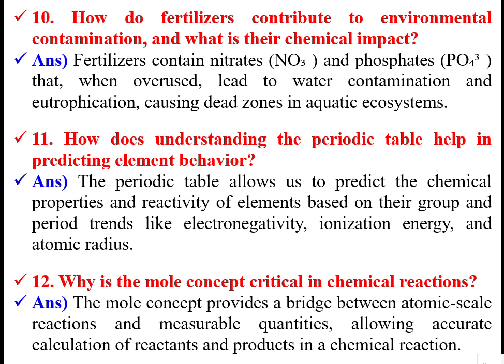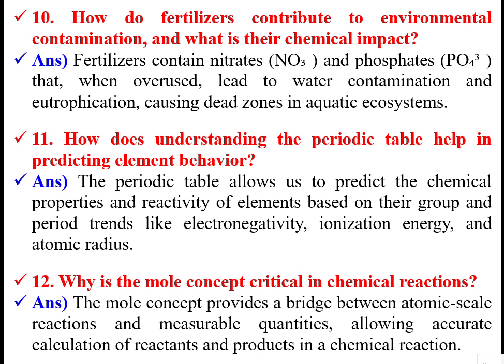How do fertilizers contribute to environmental contamination and what is their chemical impact? Mainly, fertilizers are used for the growth of crops. Mostly they contain nitrogen and phosphorus. Normally the nutrients required for plants are nitrogen, phosphorus, potassium, sulfur, NPK. They will be in the form of nitrates and phosphates.